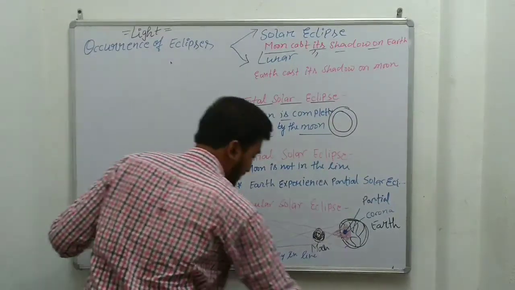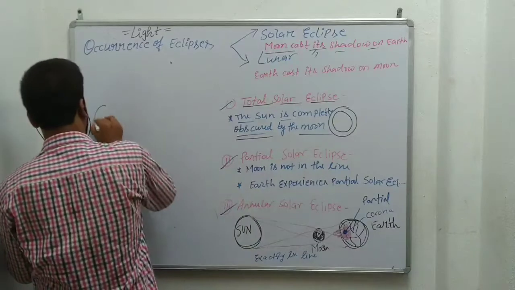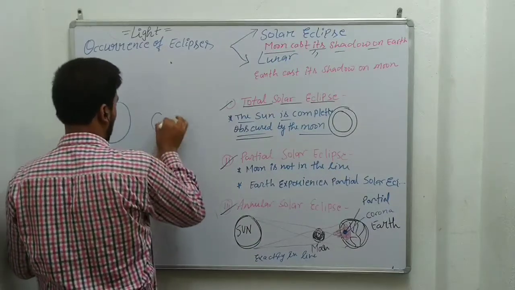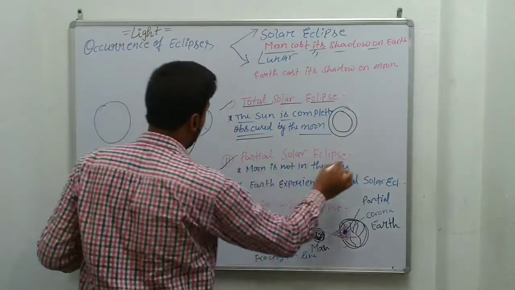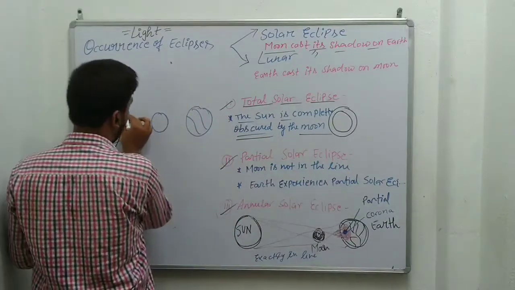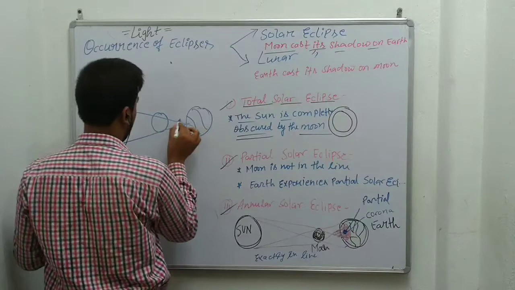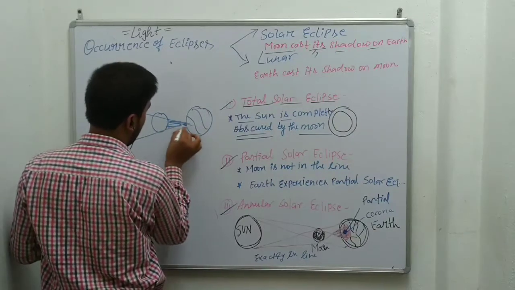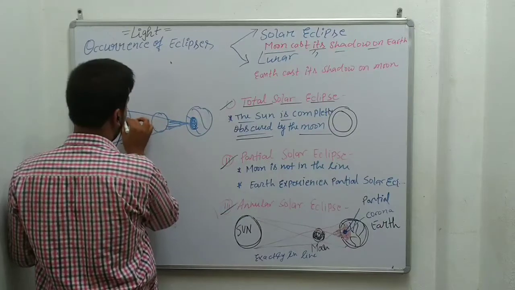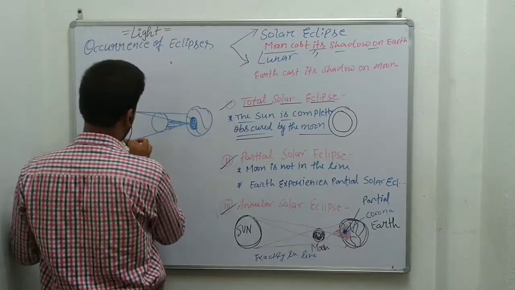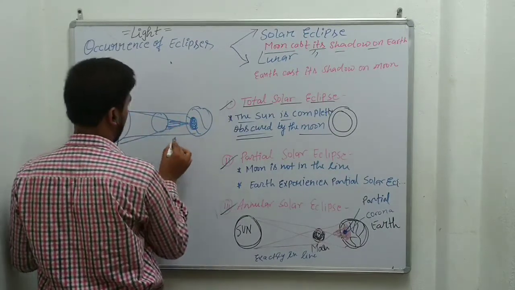Once again, please look here: this is the sun, moon and earth. We are talking about the partial solar eclipse, when only this much area has darkness, meaning on earth we are able to see only this much level of darkness. So this is the condition of partial solar eclipse.